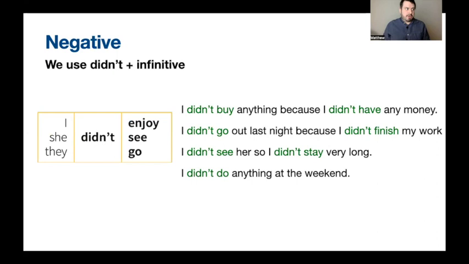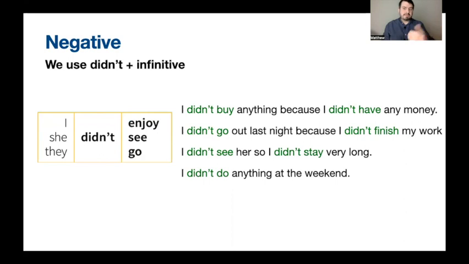So how do we say no in the past tense? Well, we have to use didn't. This is simple because we just have didn't and then the verb, the infinitive verb, which means basically we didn't conjugate it, we didn't change it. We can just have didn't plus the verb.